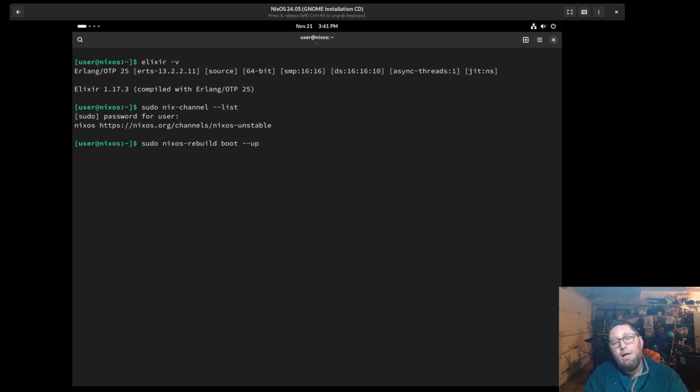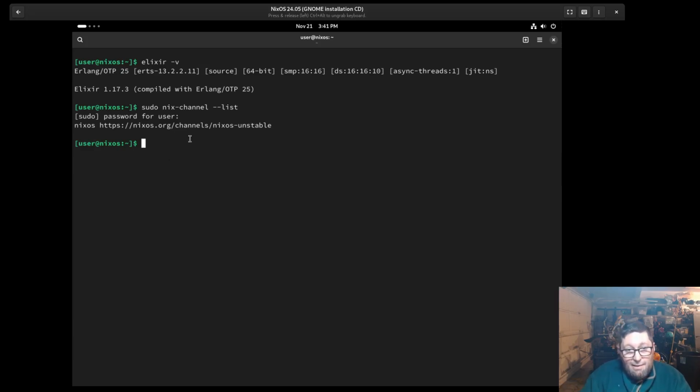Or is it upgrade? You can literally just do that forever, and you will always be on the cutting edge of stuff. So here's what's interesting. Here's what I wanted to show you with versioning. So that's how channels work. As you can see, we didn't change anything inside of our config to say, oh, we want GNOME 47, not 46, or we want this version of Elixir or whatever. The config didn't change. What can change was the channel that we switched to.